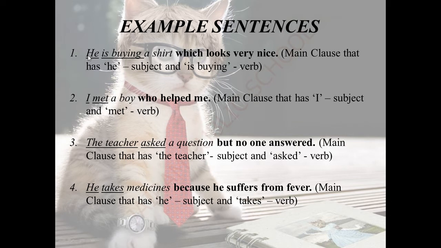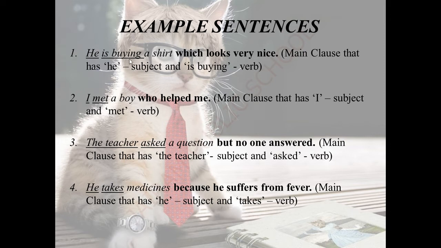We need not concentrate on that first. First we can see the subject and verb. He is buying a shirt. So he is buying a shirt, which gives a complete meaning for the sentence. Yes? Yes. So this is the main clause. See, he is a subject, is buying is a verb.